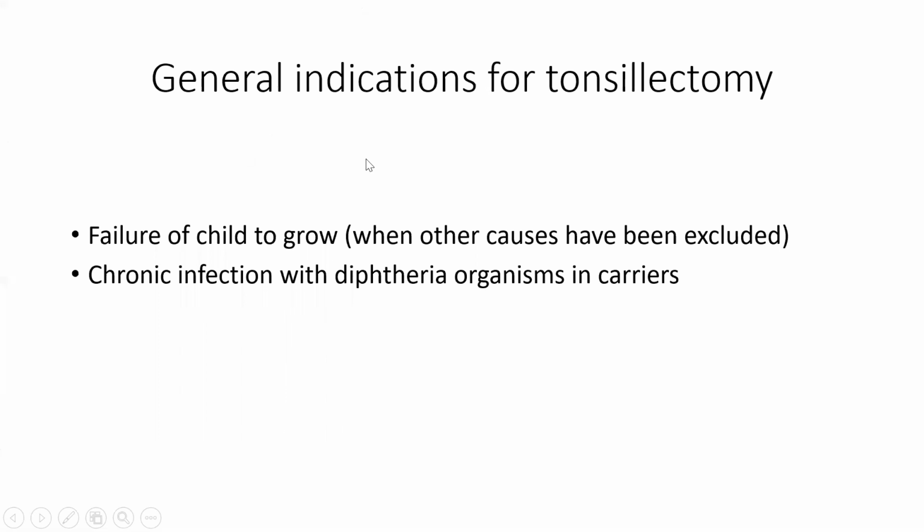Then general indications of tonsillectomy, if the child is not able to grow properly, that is failure to thrive or failure of a child to grow. In those cases, sometimes tonsillectomy is helpful, but the caution here is that we should always rule out all the other causes of failure to thrive. And if we do not find any cause, then we can go for tonsillectomy. Similarly, if a patient is a diphtheria carrier, tonsillectomy may be beneficial in that patient also.